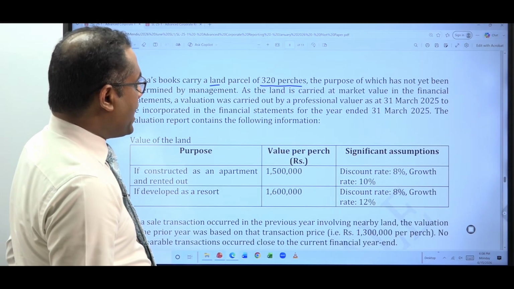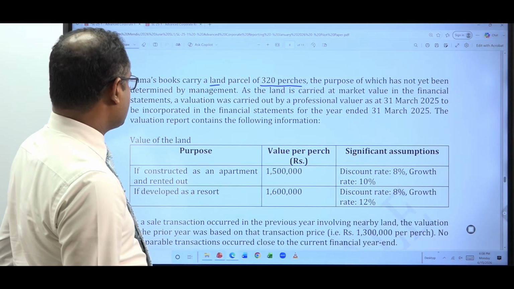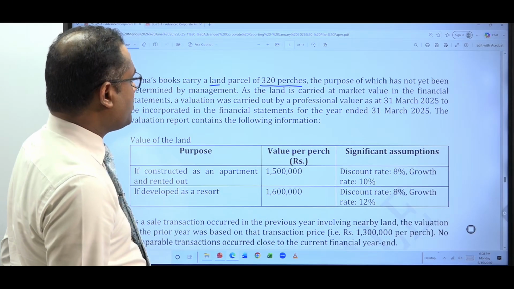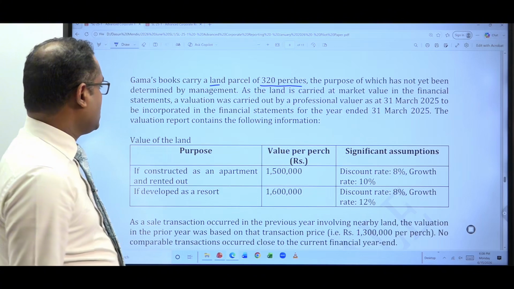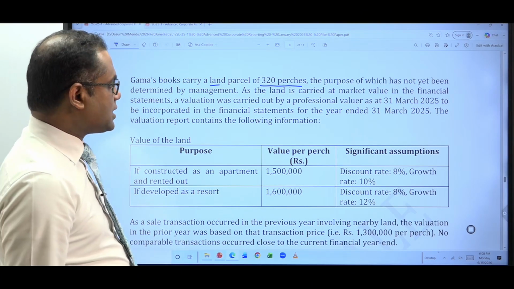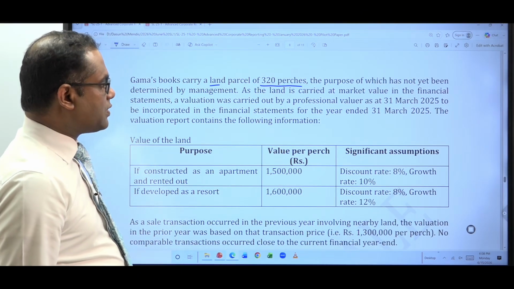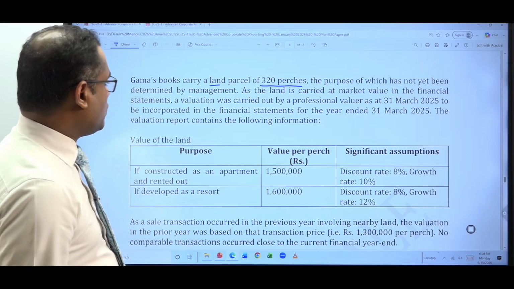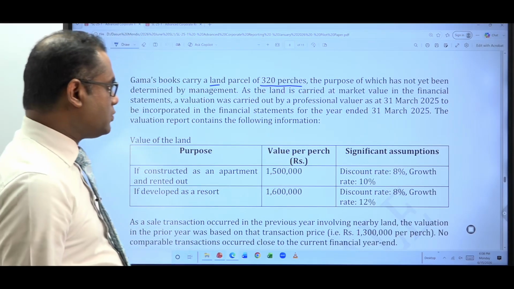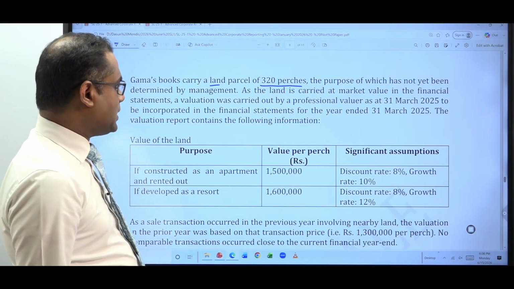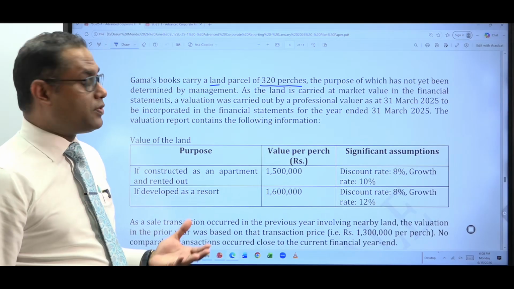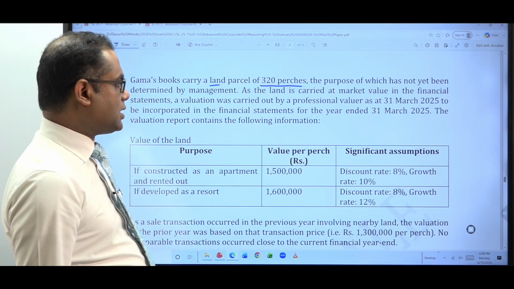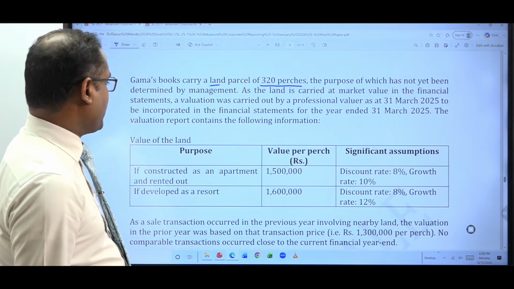As the land is carried at market value in the financial statements, valuation was carried out by a professional valuer as at 31st March 2025 to be incorporated in the financial statements for the year ended 31st March 2025. So there's a professional valuer who has valued the particular land, right? And that valuation has to be incorporated in the financial statements for the year ended 31st March 2025.